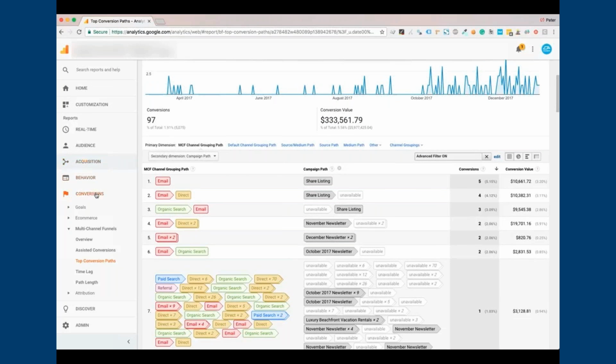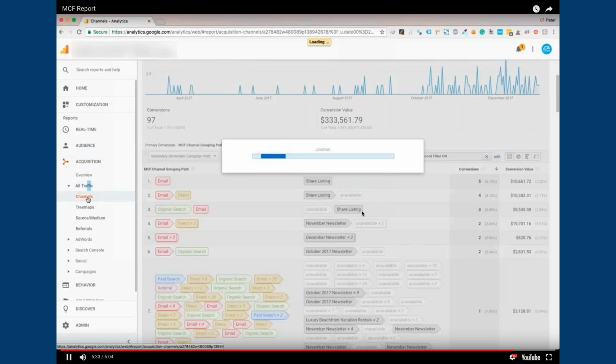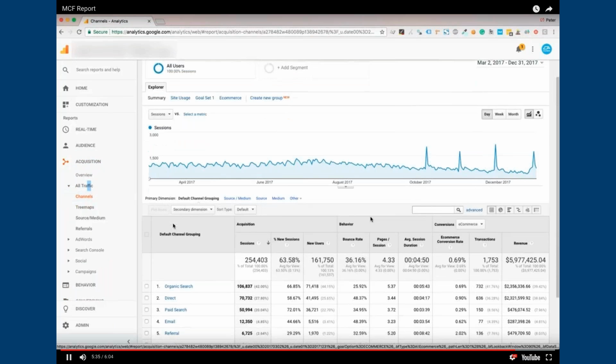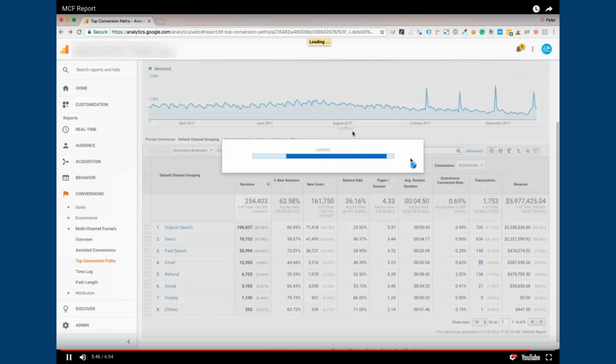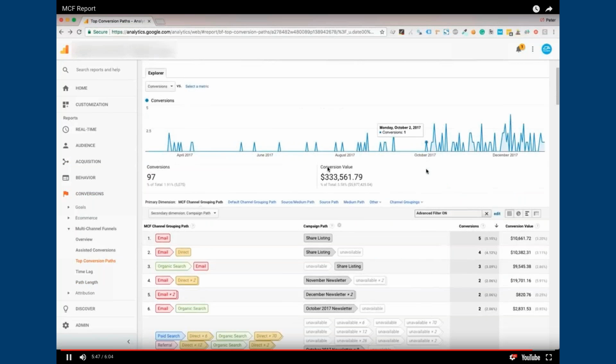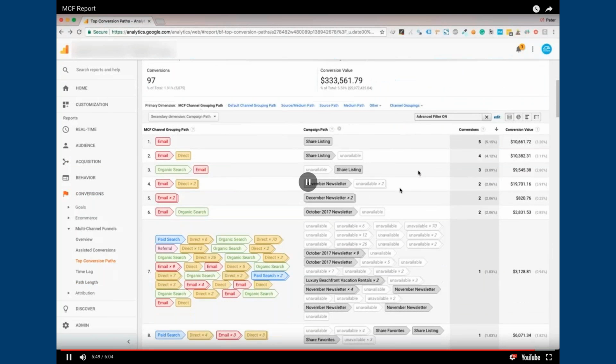Last thing, again, 97 transactions associated with email. Let's look at what the last non-direct click attribution shows us, and it is 77. So there were a couple dozen hidden transactions during this time period that aren't directly attributed to email, but email was definitely a part of. So that is the look at the customer journey and how important it is for folks to really be visible.